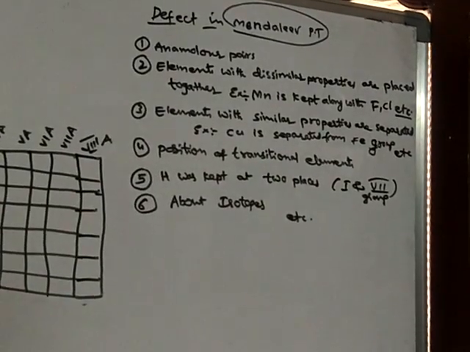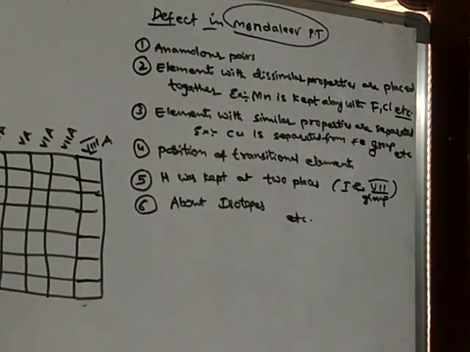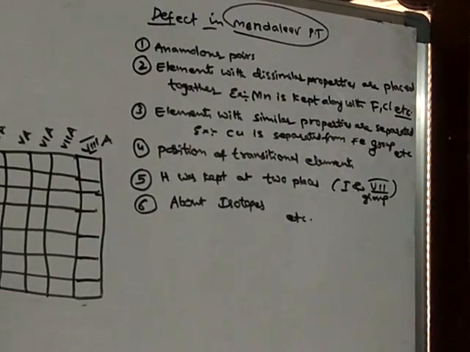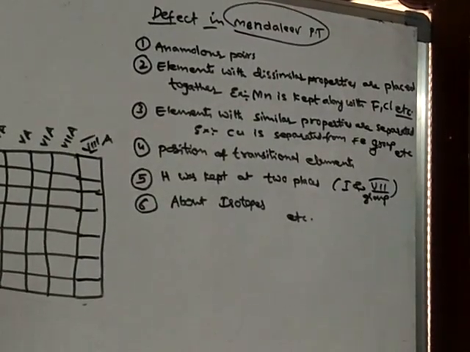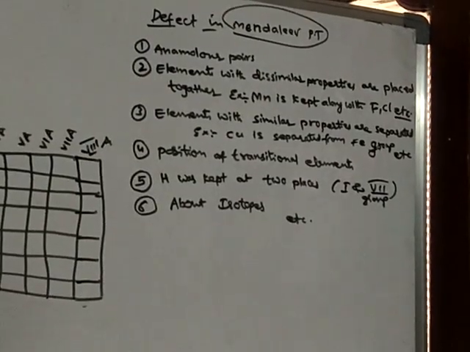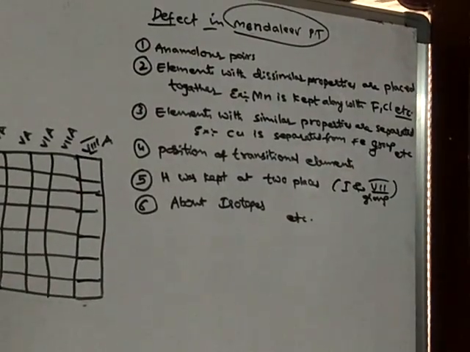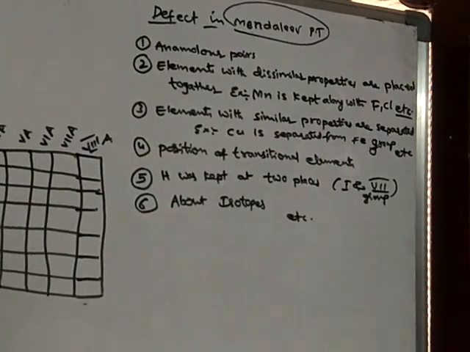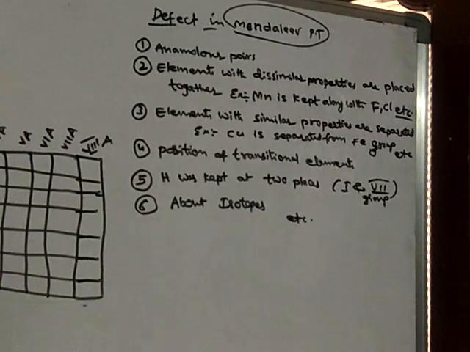Mendeleev predicted the unknown elements and their properties. He corrected so many atomic masses of so many elements. He left gaps for the undiscovered elements. There are so many achievements, but even after so many achievements, the Mendeleev periodic table is rejected.